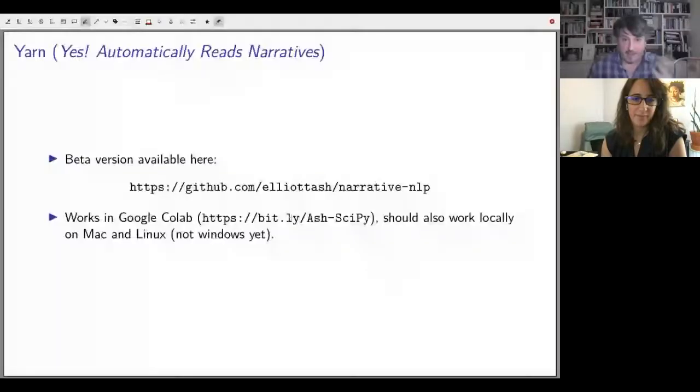So to conclude, we have a code base. I want to call it Yarn, as in yes, automatically reads narratives, but we haven't finalized on a title. If you like that title or you can think of a new one, let me know. But it works in Google Colab. It works in Mac and Linux. It doesn't work on Windows yet, but using Google Colab, it should work for you.